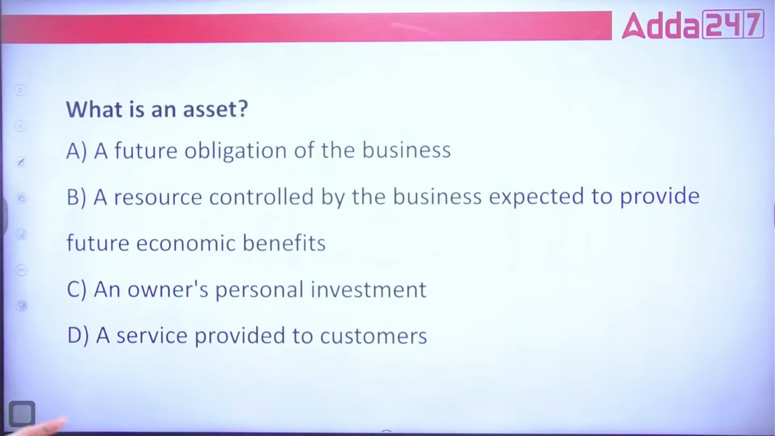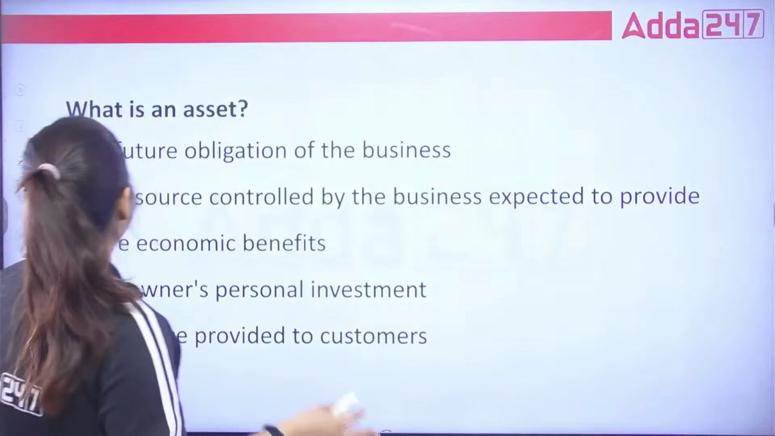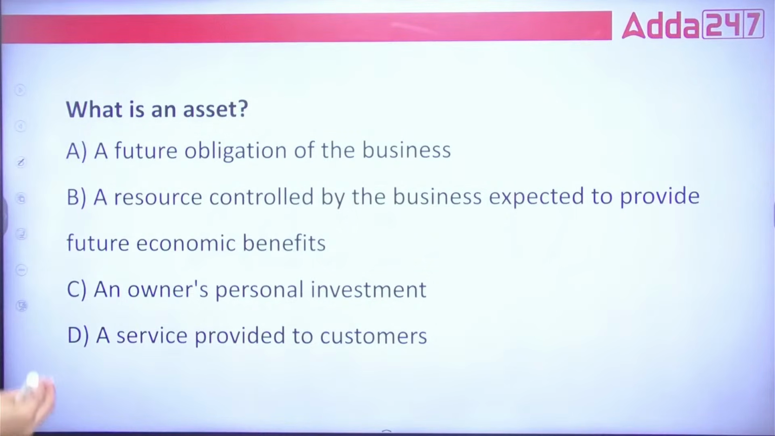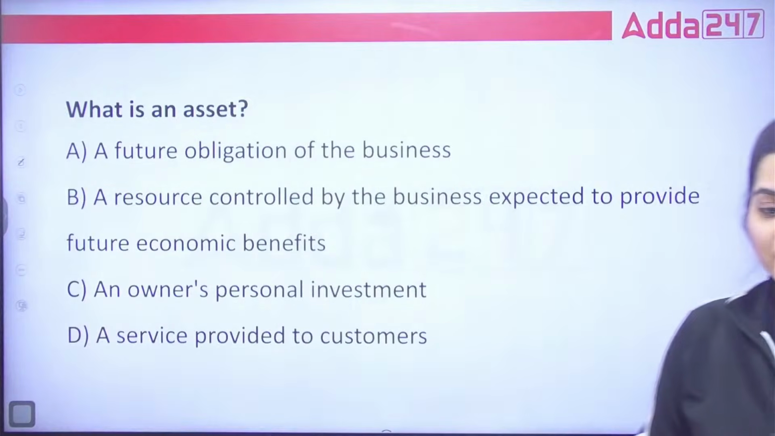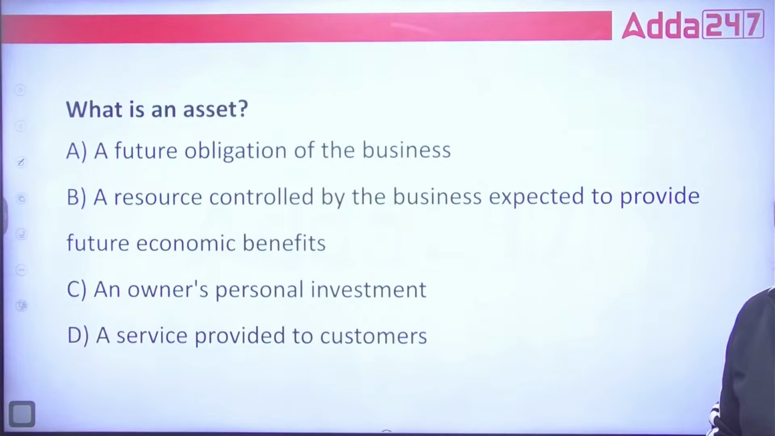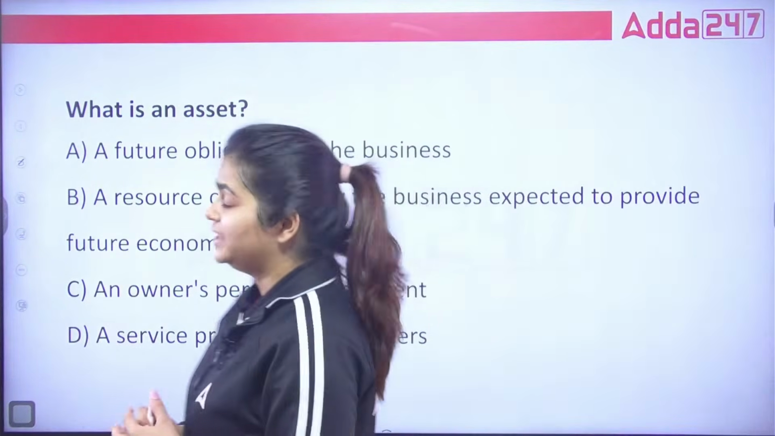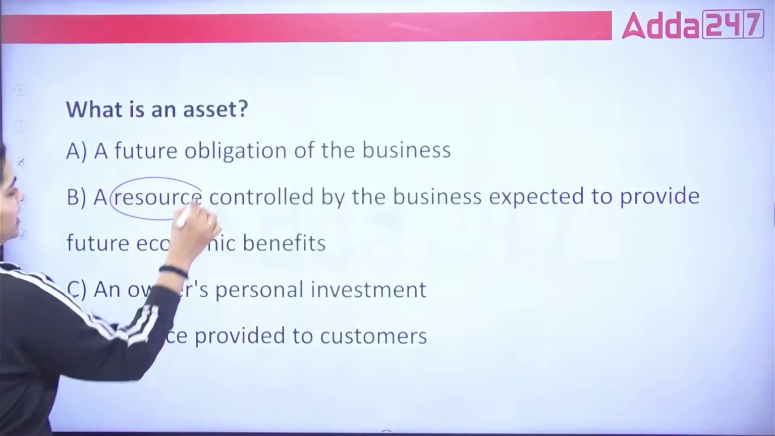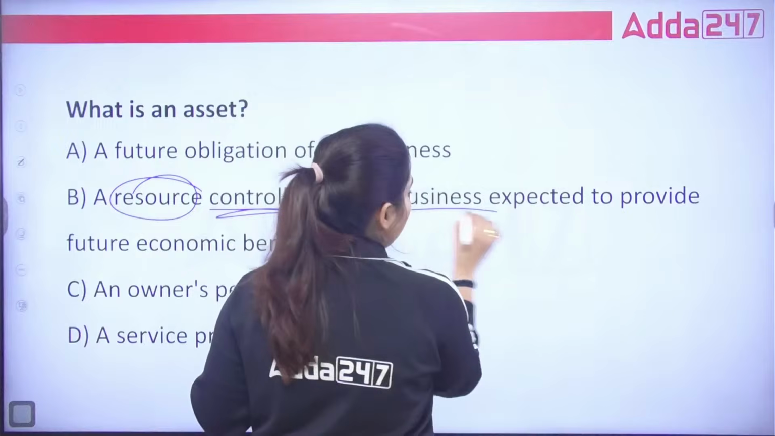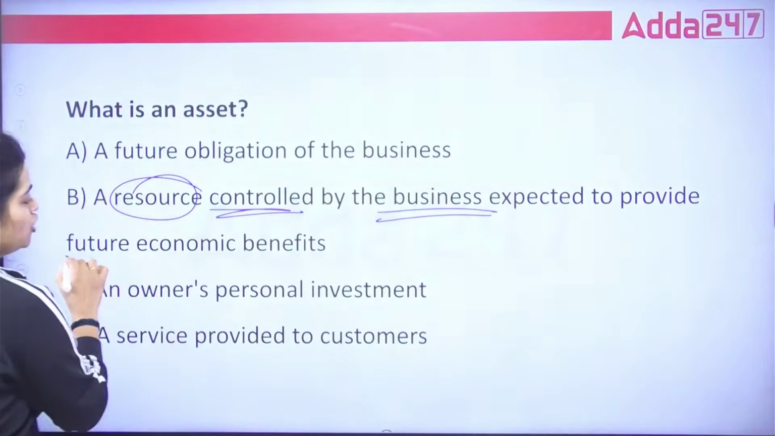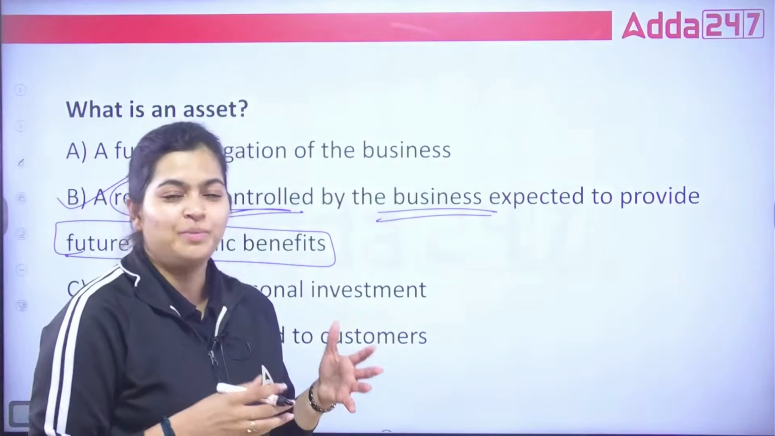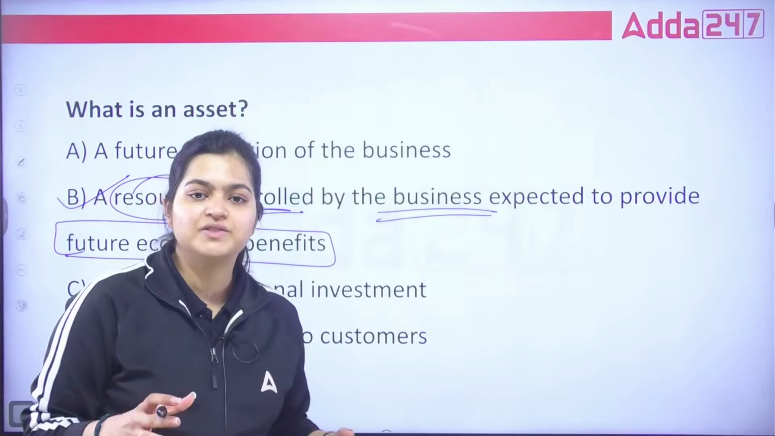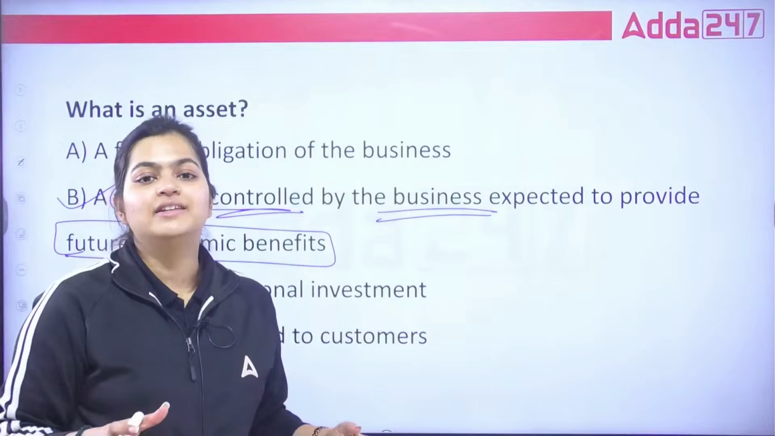What is an asset? Tell me. A, a future obligation of the business. B, a resource controlled by the business expected to provide future economic benefits. C, an owner's personal investment. Or D, a service provided to customers. What do you think? So asset means what? Asset means any resources, okay, any resources controlled by the business expected to provide future economic benefits. The correct definition is option B. Like when you purchase machinery, when you purchase plant, when you purchase land for your business, for your manufacturing, for your trading, that is your asset.